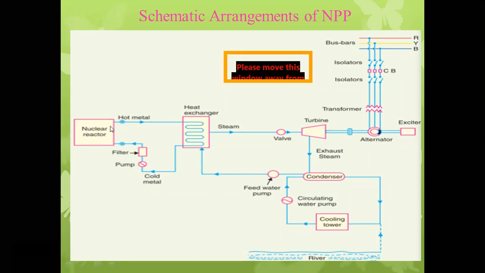By using this large amount of heat energy, the liquid metal is heated to high temperature, and this hot liquid molten metal is transferred towards the heat exchanger.